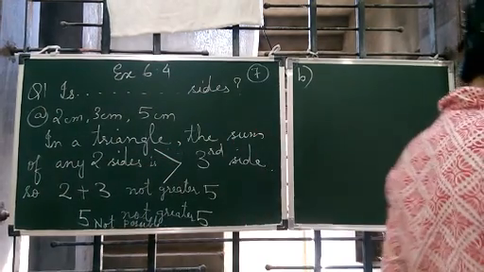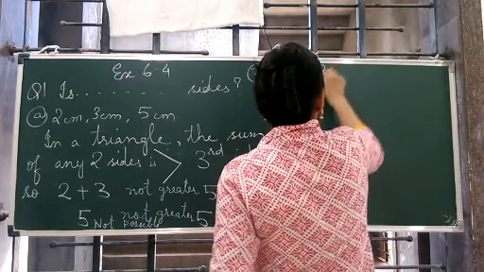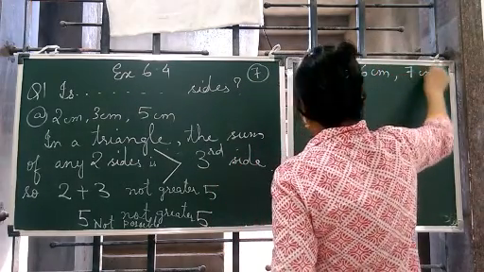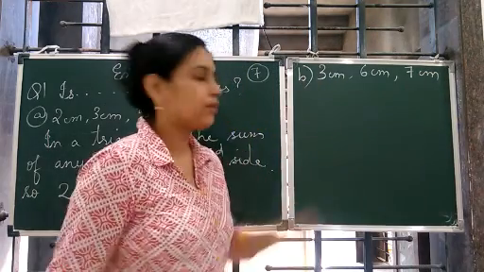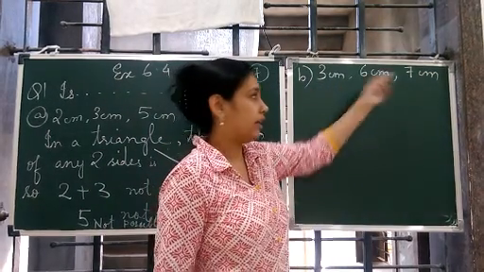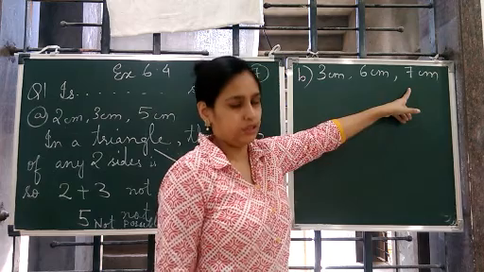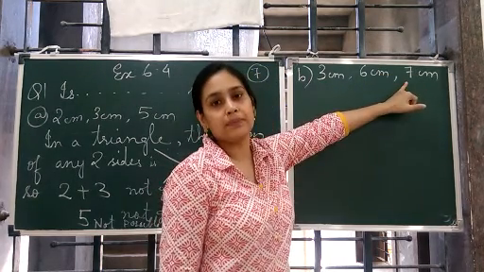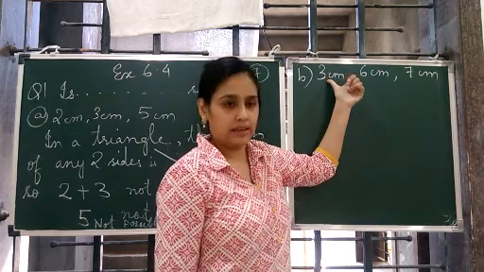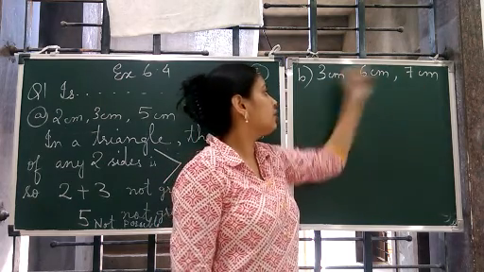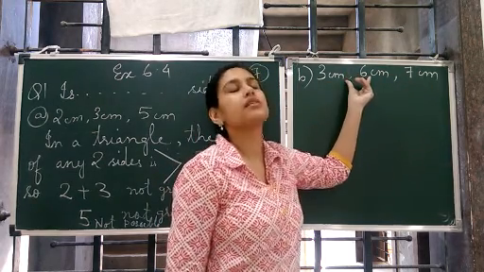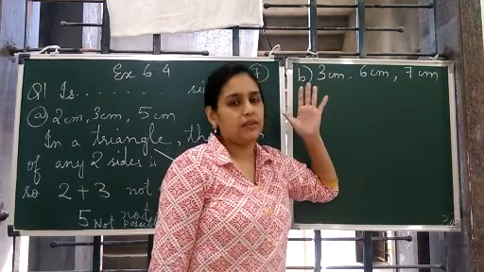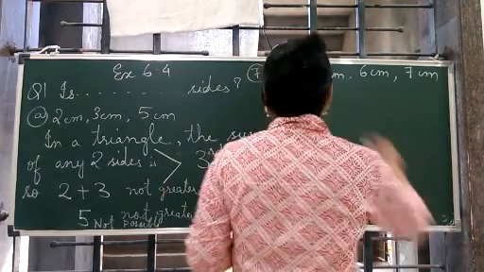Then we do B. 3 centimeter, 6 centimeter and 7 centimeter. Again, we use the property: 3 plus 6, 9. 9 is greater than 7? Yes. So it is possible this way. Now we do these two. 6 plus 7, 13, greater than 3? Yes, possible. Now we do these two. 3 plus 7, 10, greater than 6? Yes. We did all the three ways. So it is possible.